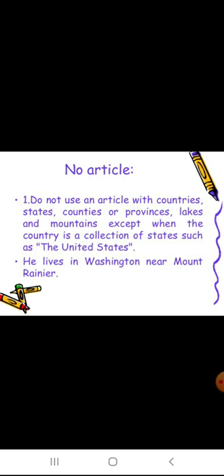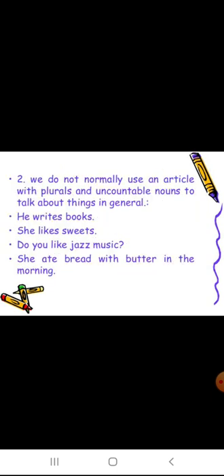Do not use an article with countries, states or provinces, lakes and mountains, except when the country is a collection of states such as the United States. Otherwise, we will write he lives in Washington near Mount Rainier. So we will not use the with a country, state or province, lake, mountains. We will not use any article here.